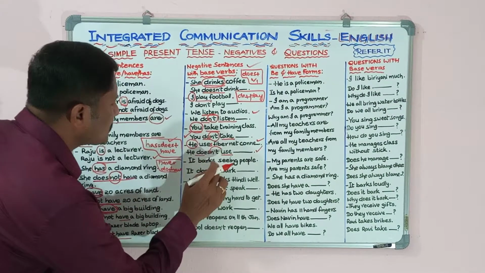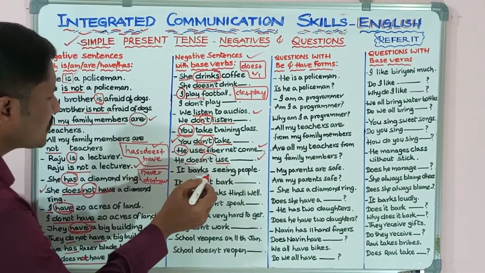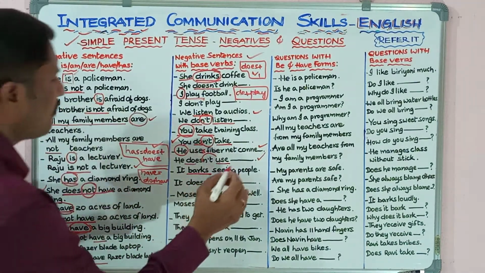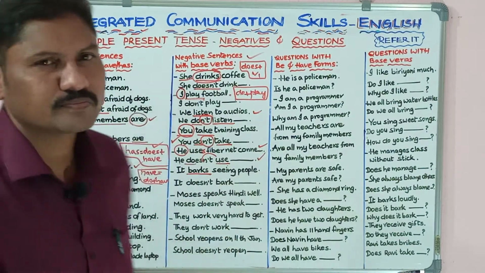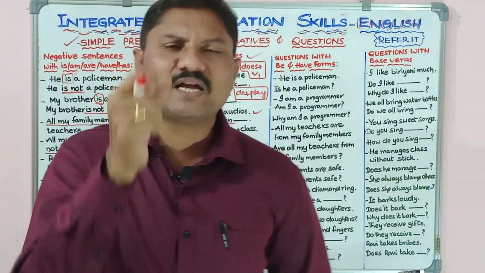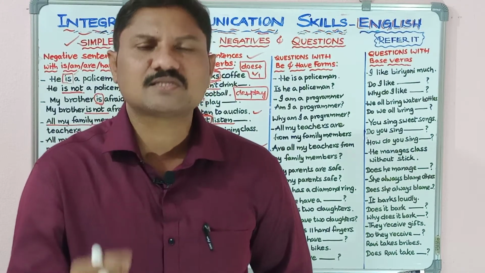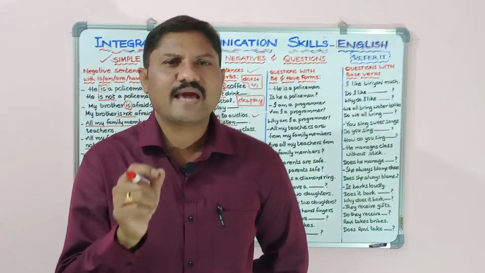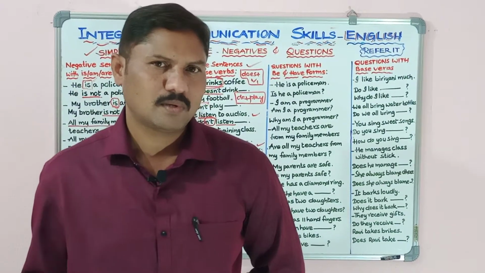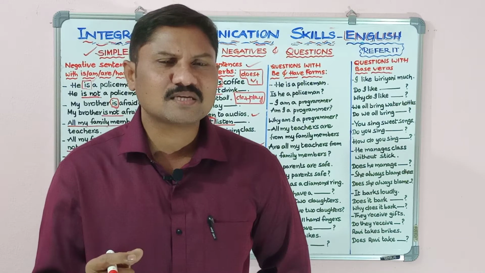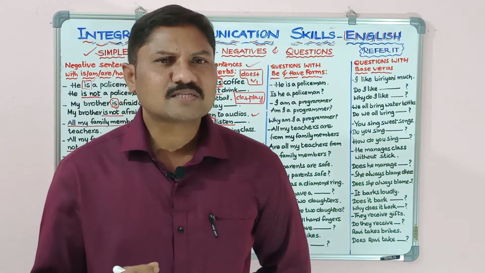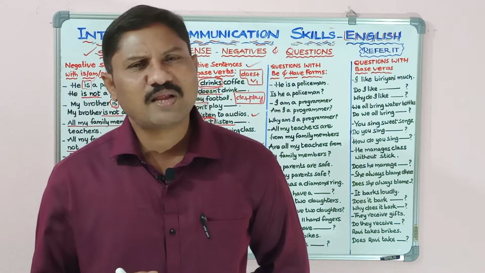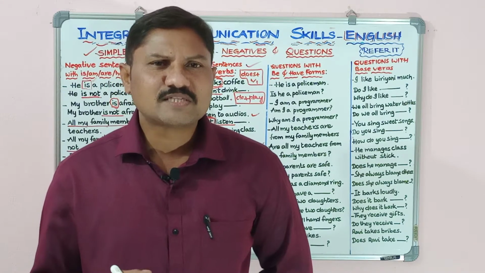Next, it barks seeing people. It barks. What is the verb? Barks. Barks is equal to does plus bark. Whenever you identify the verb with s or es or ies, you can divide like this: does plus V1, plays, does plus play, takes, does plus take, gives, does plus give, eats, does plus eat.